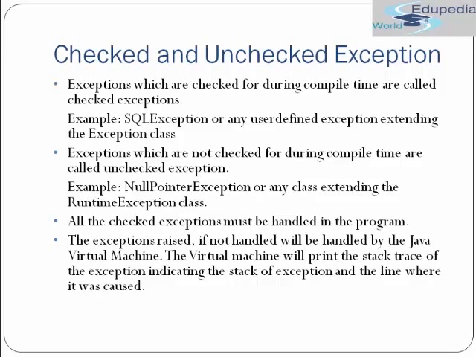Then the exception raised, if not handled, will be handled by the Java Virtual Machine. So when we talk about exceptions that we are not handling ourselves, they will be handled by the Java Virtual Machine, which will print the stack trace of the exception. Stack trace means the output of the exception, indicating the stack of the exception and the line where it was caused.